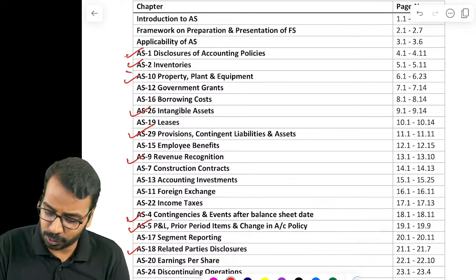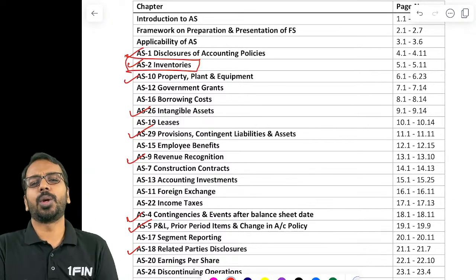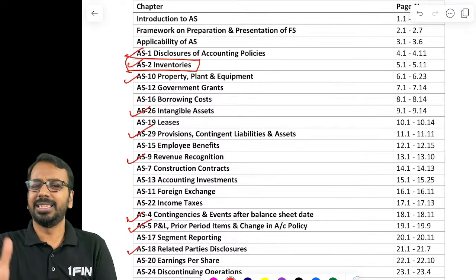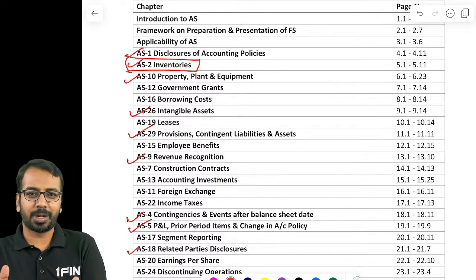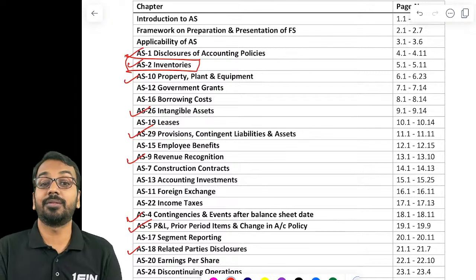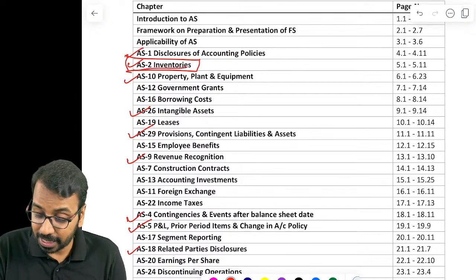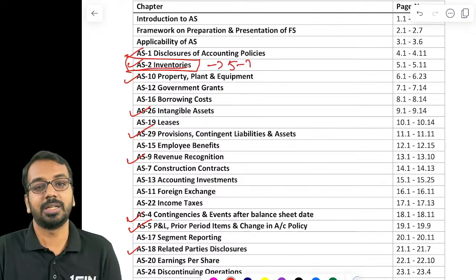For example, in AS2, what is there? Lower of cost or net realizable value. And then they will give some raw materials, some work in progress, some finished goods. You just have to calculate the value of inventory. Very simple standard, but can fetch you 5 to 7 marks if at all it is tested.